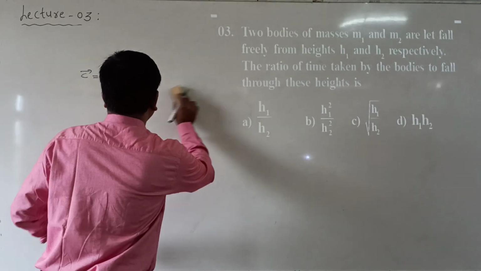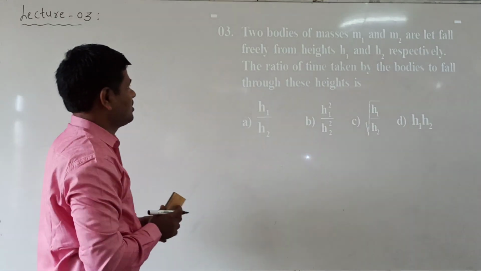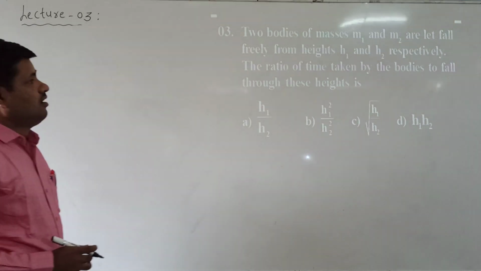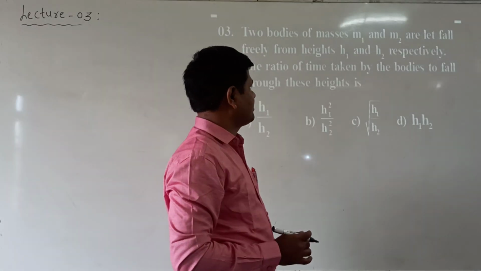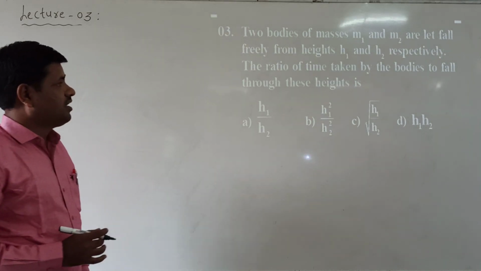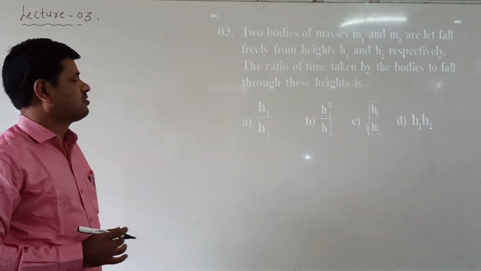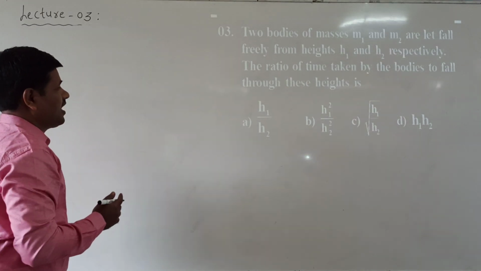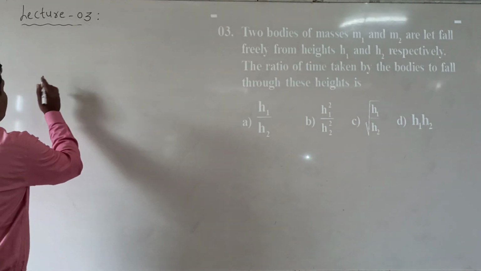Next we come to the third question. What is the third question here? Two bodies of masses m1 and m2 are left to fall freely from heights h1 and h2 respectively. The ratio of time taken by the bodies to fall through these heights is asked here. These are two bodies falling freely.